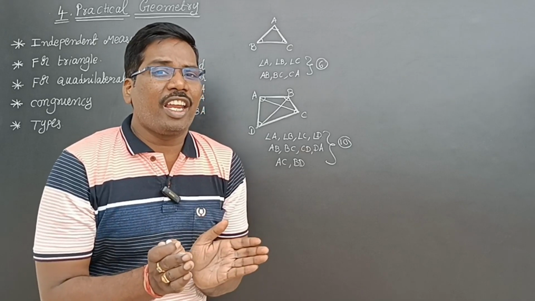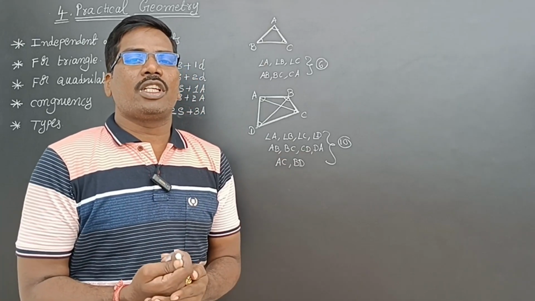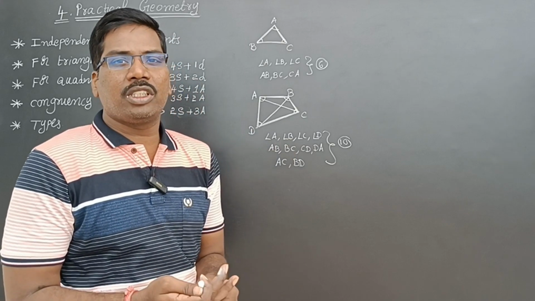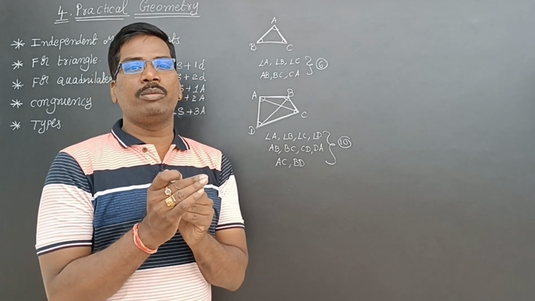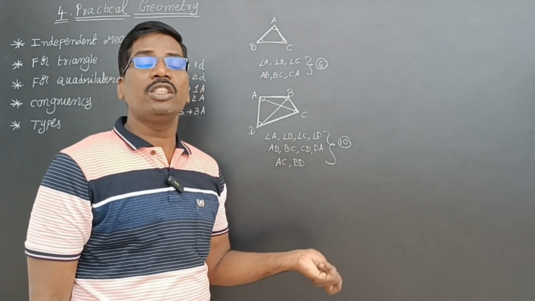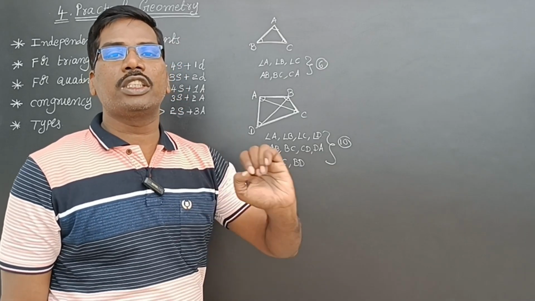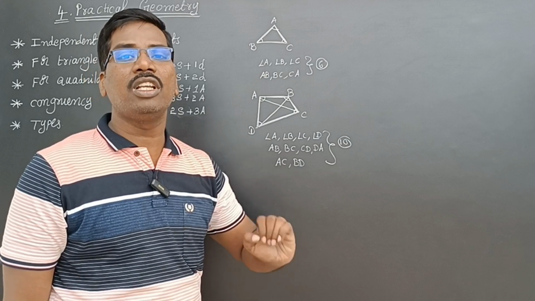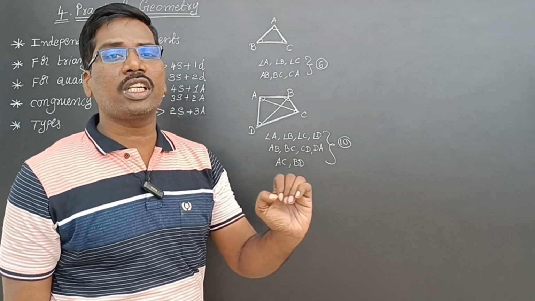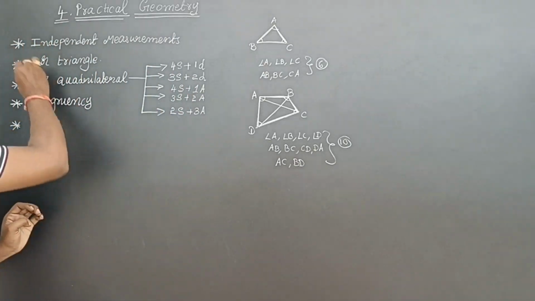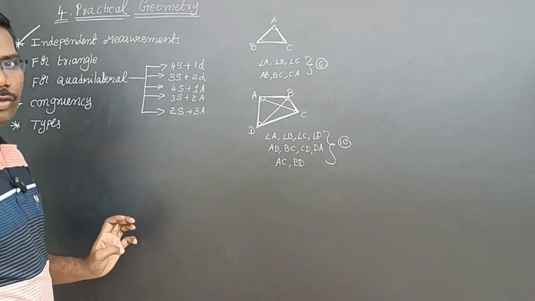For drawing a triangle, how many independent measurements are there? For drawing the quadrilateral, how many independent measurements are there? Independent measurements are nothing but the measurements. How many measurements are sufficient to construct a triangle? Those are called independent measurements.